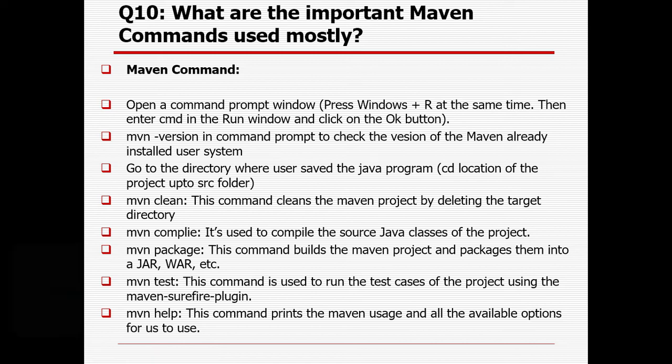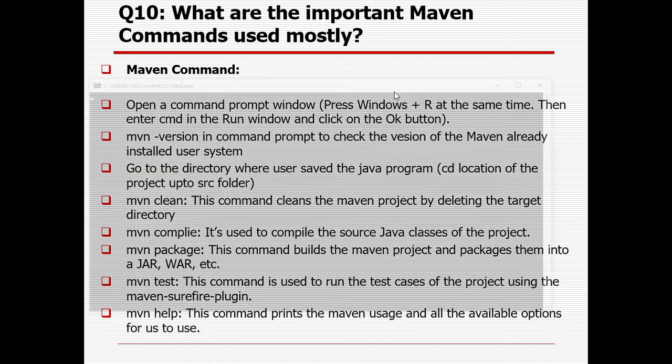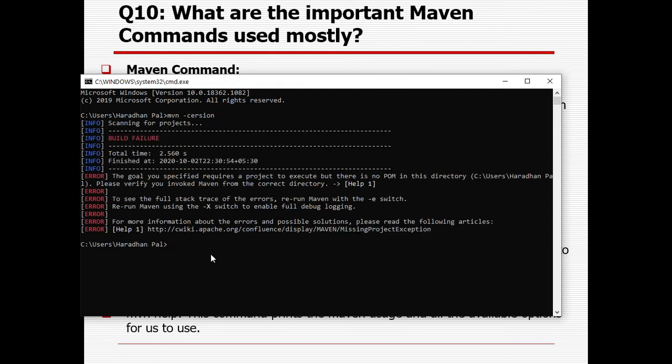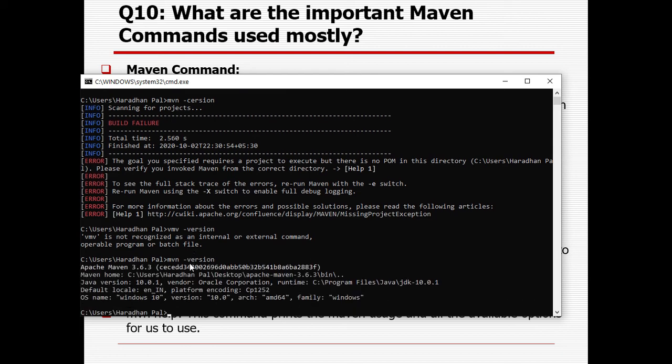How can you run? You need to press Windows R, then type CMD, and the command prompt will open. Suppose I want to check whether Maven has been installed or not. Type mvn space hyphen version. Press enter, and it will give you the version if it is installed.